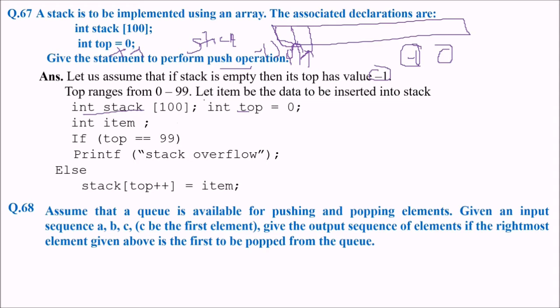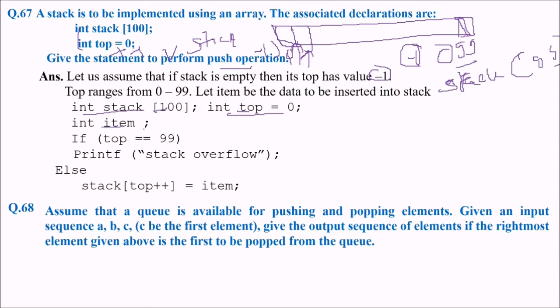So what we are going to do is, first we write these two like this. Then we'll take some item, say some variable. If top is equal to 99, we don't know whether this stack is full or not, so we need to check whether the stack is full. We know that the highest subscript, or highest index value, of this stack, which is implemented in an array, is nothing but stack[99].